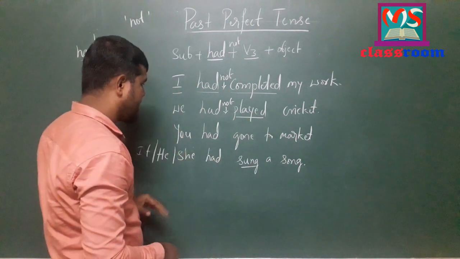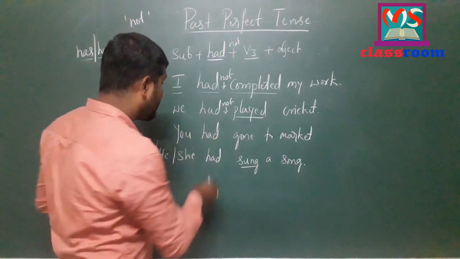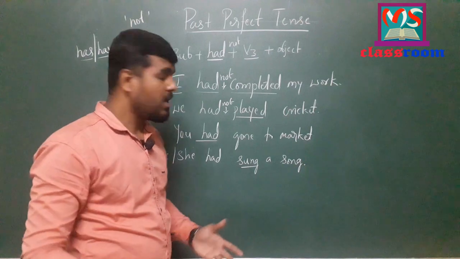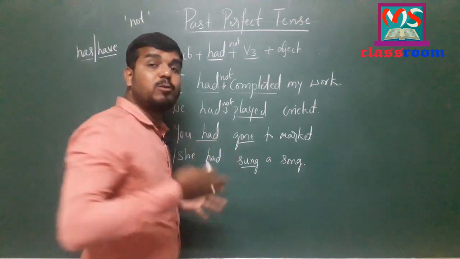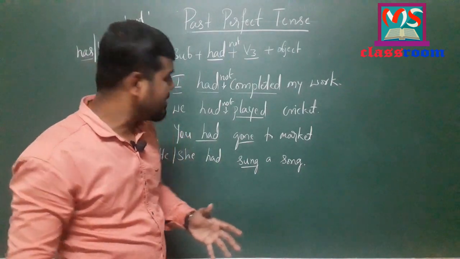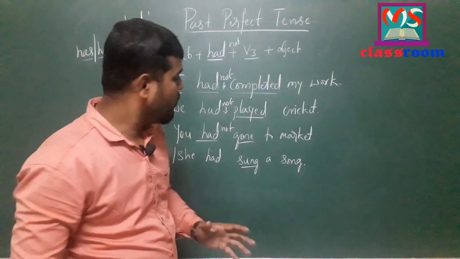And move to the next sentence. You had gone to market. Here, which is the helping verb, and here had is the helping verb, and which is the main verb, gone is the main verb, and where we have to use not to form a negative sentence, we have to use not in between the main verb and helping verb.